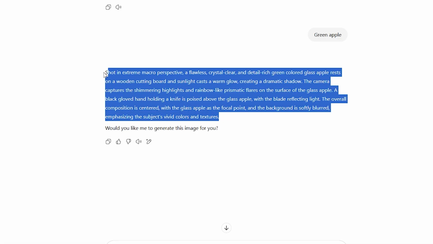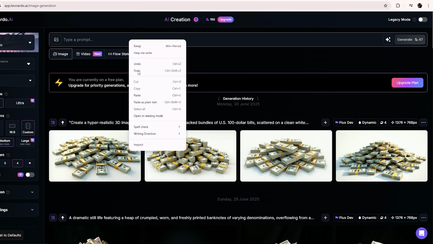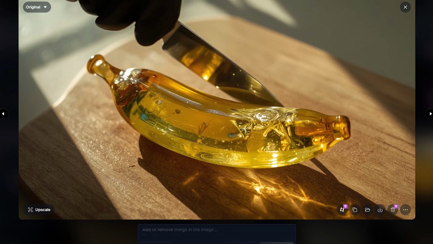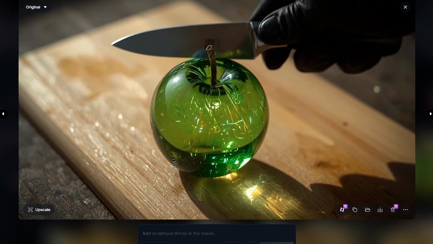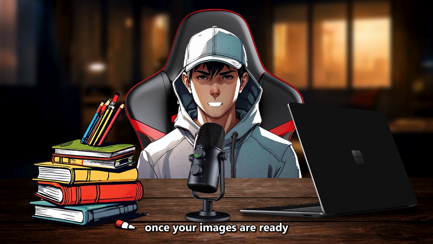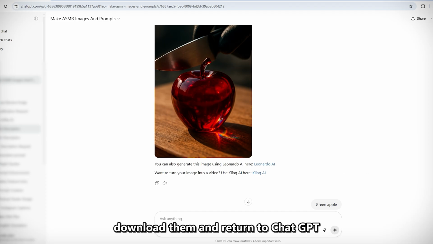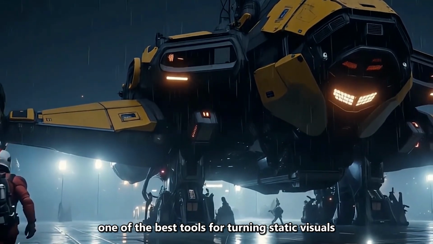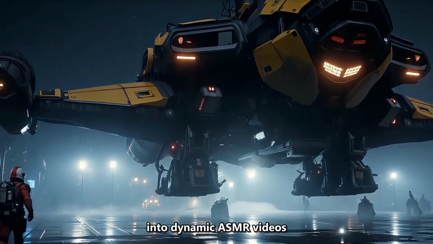Then, copy your prompt from ChatGPT and paste it into Leonardo to generate your visuals. I tried various combinations like yellow banana and green apple. All turned out great, even in YouTube format. Once your images are ready, download them and return to ChatGPT, where I've shared a link to Kling AI, one of the best tools for turning static visuals into dynamic ASMR videos with sound.